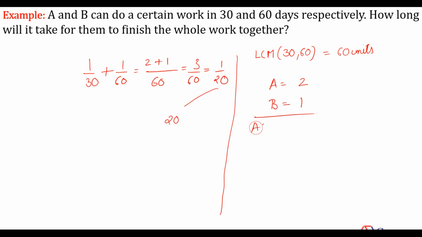So the combined efficiency A plus B will become equal to how much? 3 units per day. And you're looking for what? The time taken to finish this work if they are working together. Obviously, the answer will be less than 30. Let's see how much it is. Work by combined efficiency, 60 by 3 will give you 20 days. So the answer is again same.